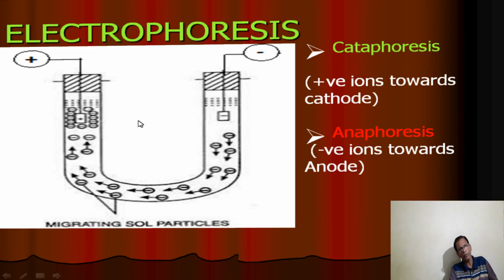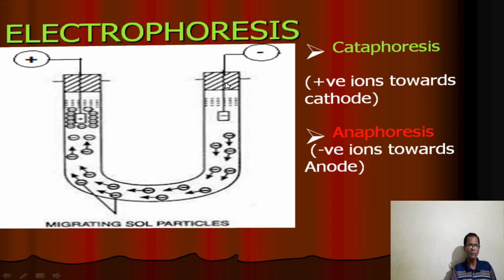Another important property of colloidal particles is electrophoresis. In electrophoresis, the colloidal particles get attracted towards a particular electrode. When the colloidal solution is placed in an electric field with a positive terminal and a negative terminal, that means a positive plate and a negative plate, this is the anode and this is the cathode.